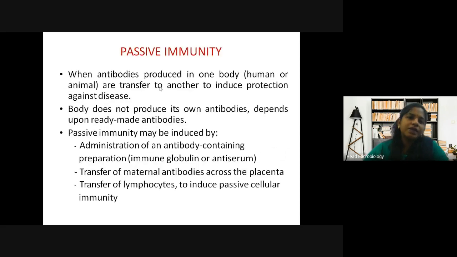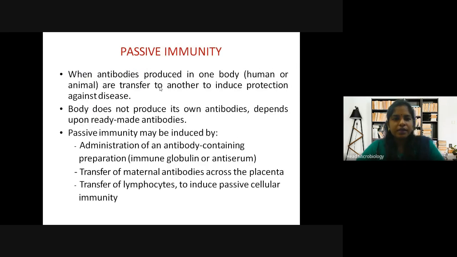What happens in case of passive immunity? The antibodies produced in one body are transferred to another to induce protection against the disease. The body does not produce its own antibodies, it depends upon ready-made antibodies. Passive immunity may be induced by administration of an antibody-containing preparation, transfer of maternal antibodies across the placenta, or transfer of lymphocytes to induce passive cellular immunity.